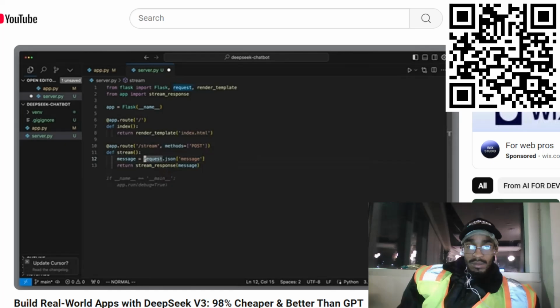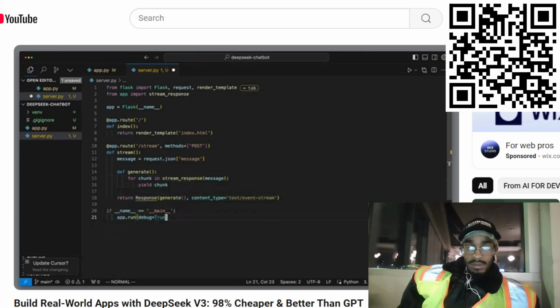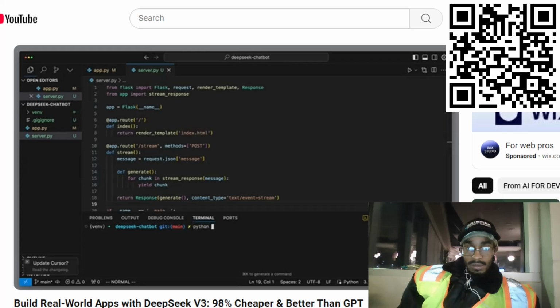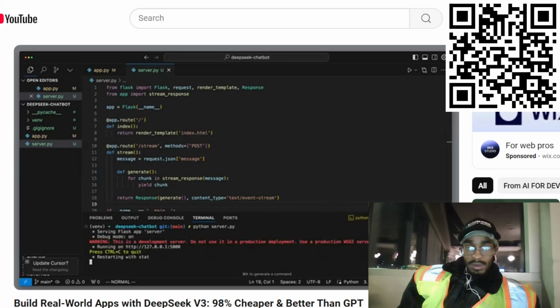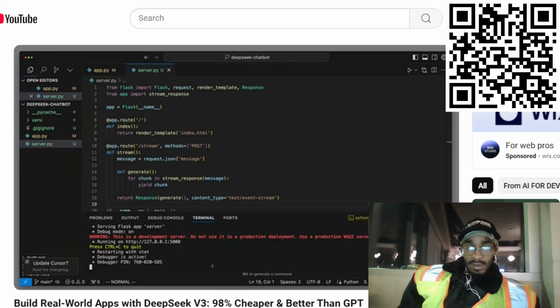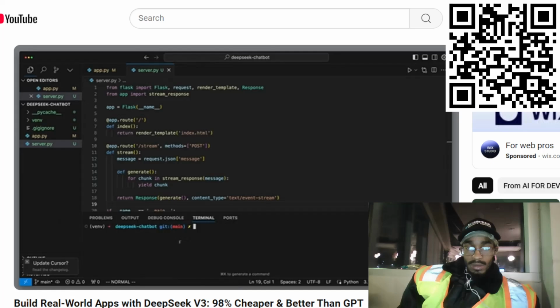We simply send the entered message as a parameter and call the streamResponse method from app.py. We just need to tweak the stream endpoint slightly. Specifically, we create an internal method called generate that calls the stream response, and the result is then returned by the endpoint. We can now actually start the server. Because we haven't built an HTML page yet, we can test our endpoint via the specified port by doing a simple curl request.